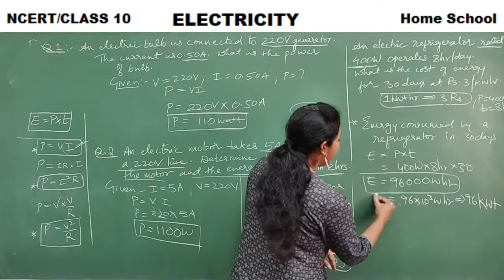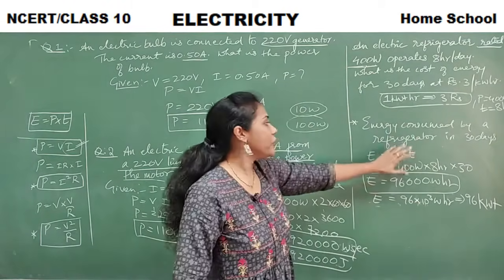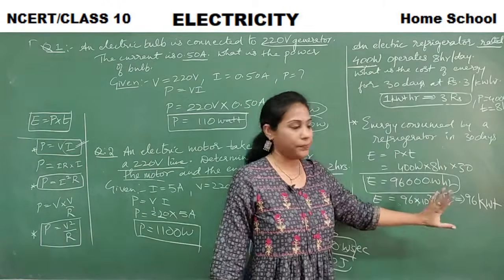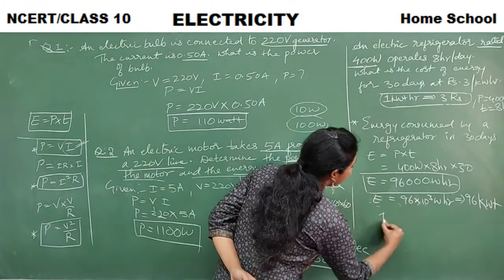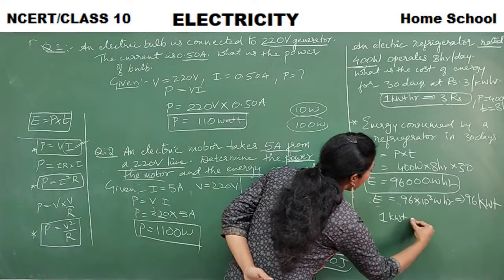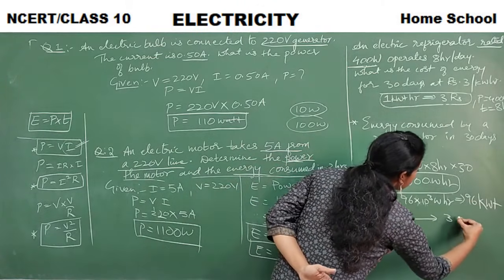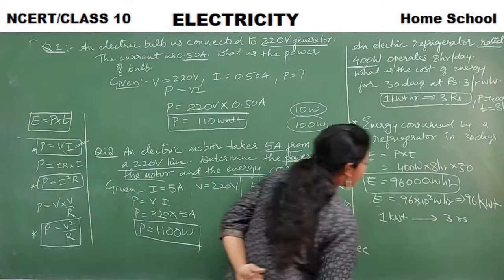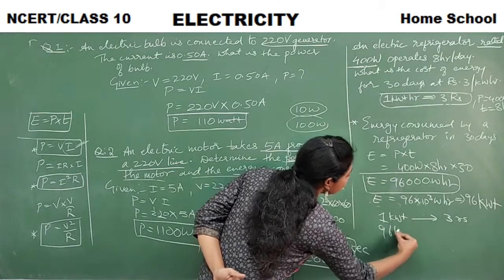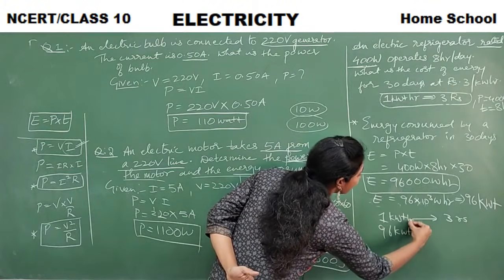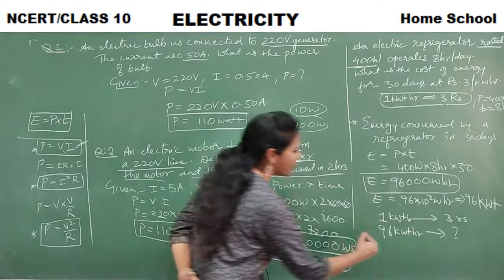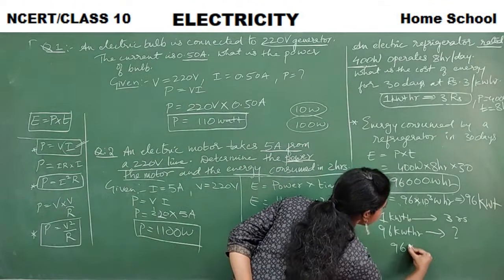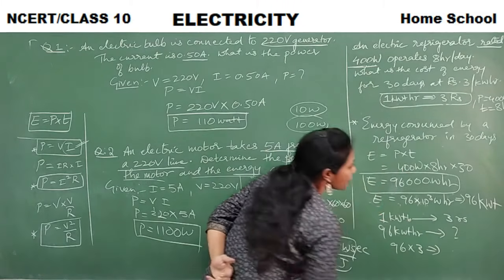So this is the energy consumed by the refrigerator in 30 days. Okay, fine. And now they said that 1 kilowatt hour cost 3 rupees. So 96 kilowatt hour can cost how much? Just a cross multiplication. What you have to do? 96 into 3 you should do. So how much do you get?